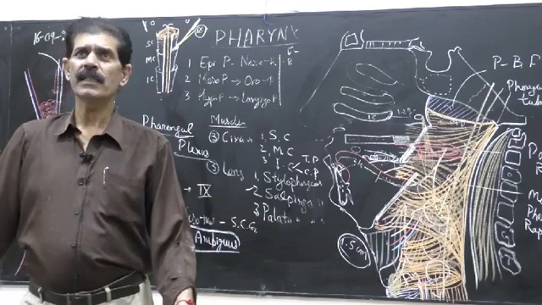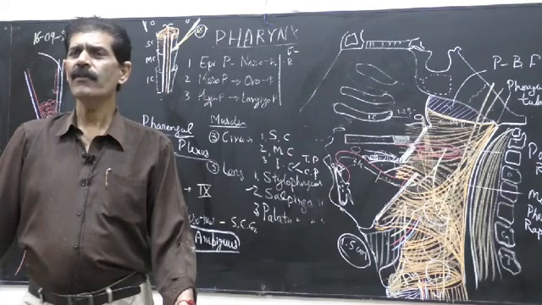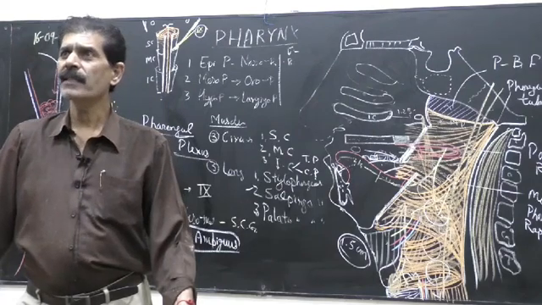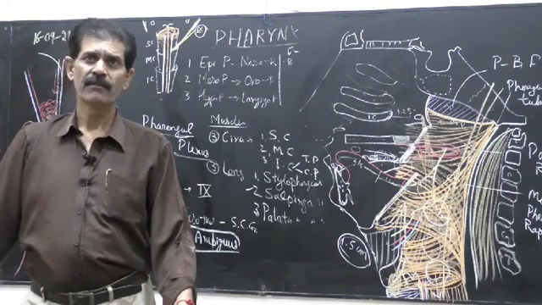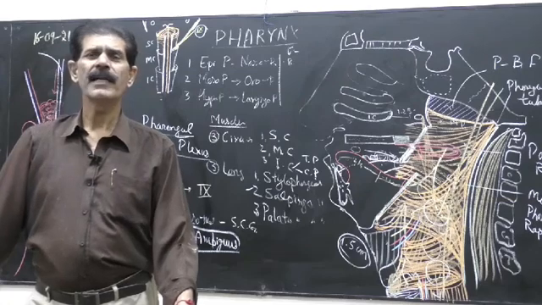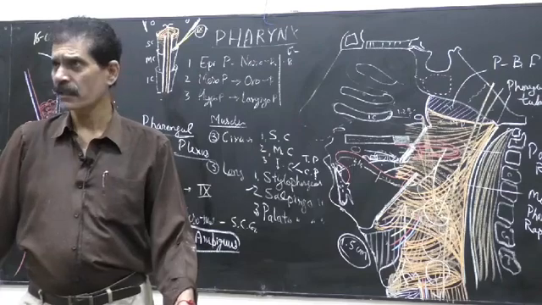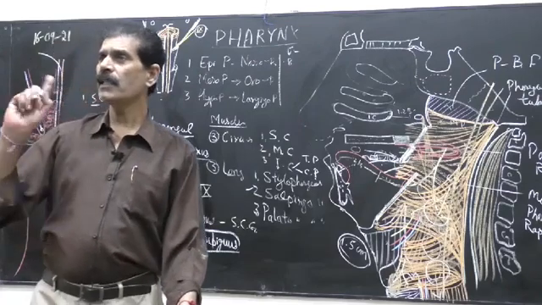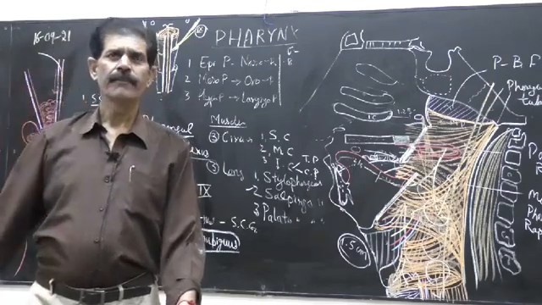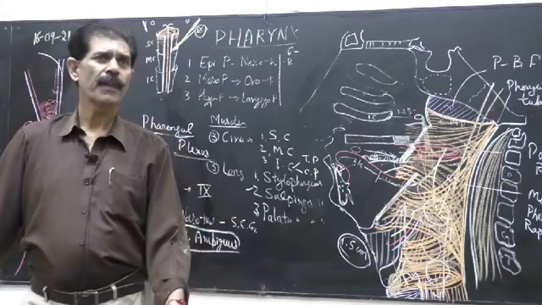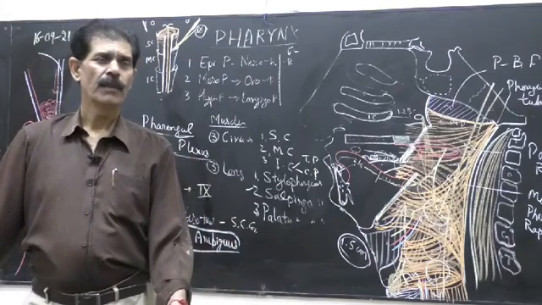This nucleus ambiguus is made for the muscles of the larynx, pharynx and soft palate. That we have to remember. It supplies palatal muscles, pharyngeal muscles and laryngeal muscles. One nucleus, 3 nerves: 9th, 10th and 11th. So this is how the motor supply to these areas goes.